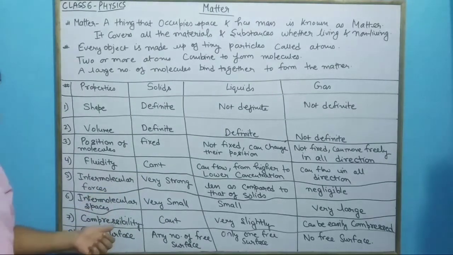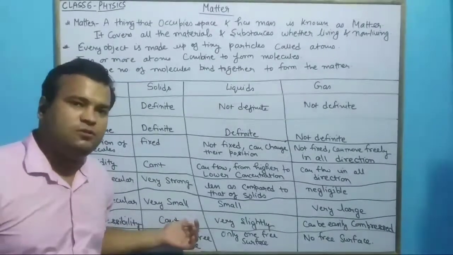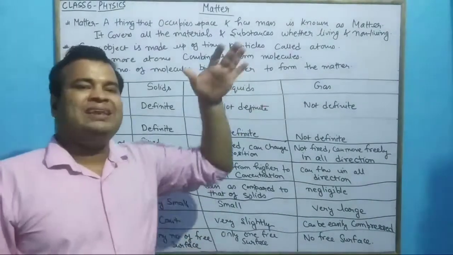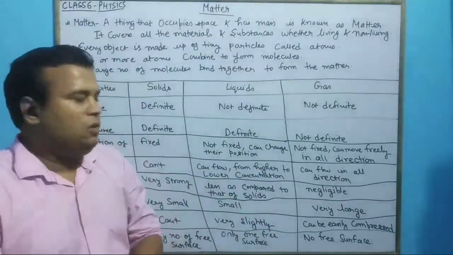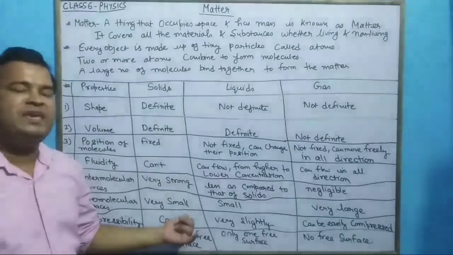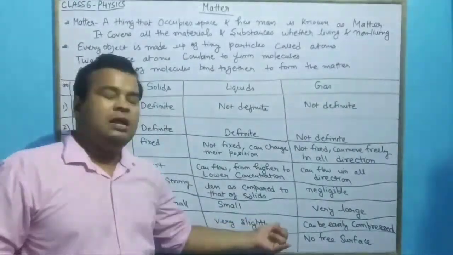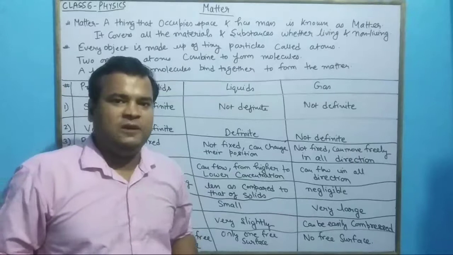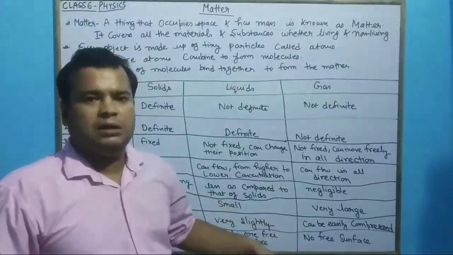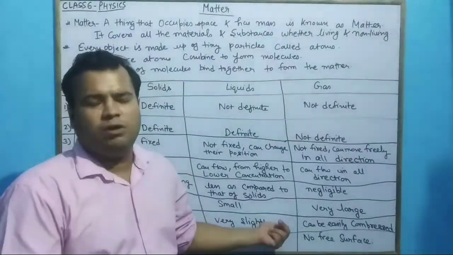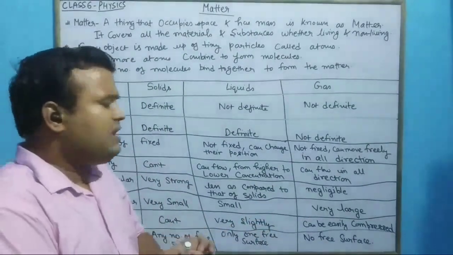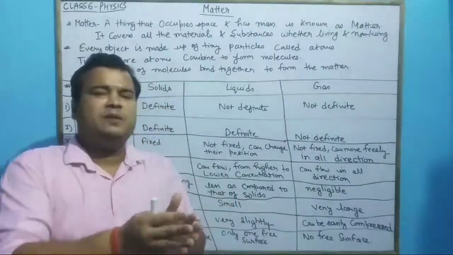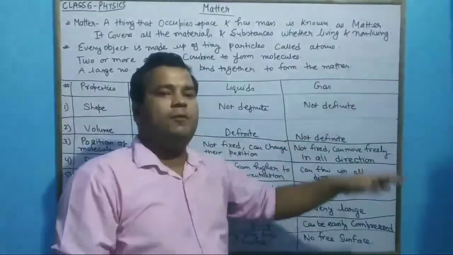Again, compressibility. When we talk about compressibility, solids can't be compressed. What is compressibility? We increase the pressure and the volume decreases. But in solids we can't compress it. In liquid it is very slightly compressed. Actually, in normal conditions it is also not compressible, but it is very slightly compressible in experimental conditions.